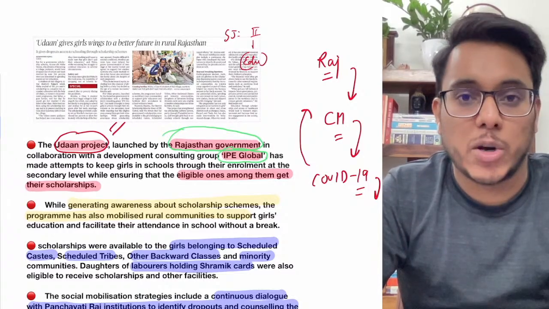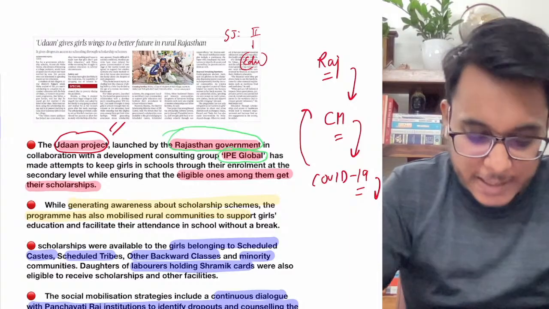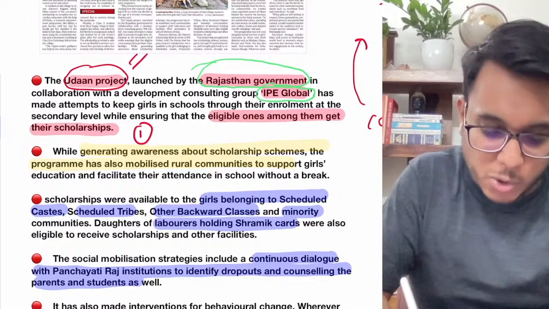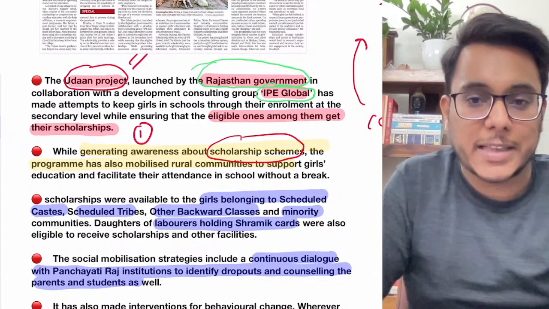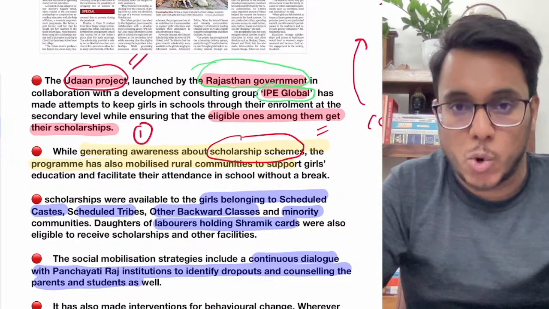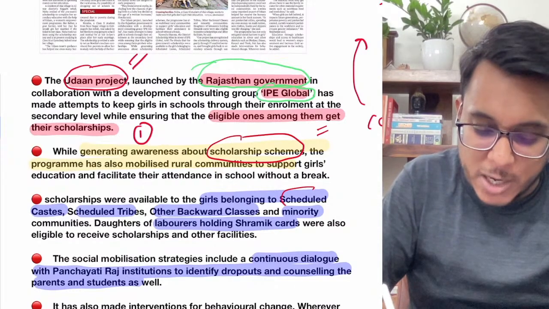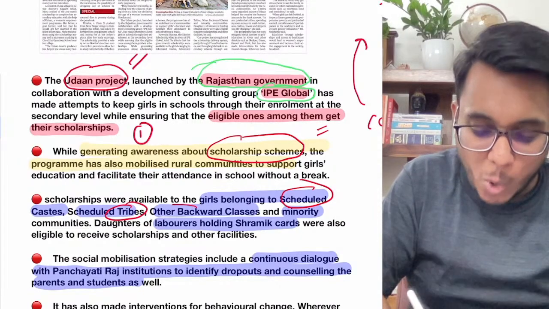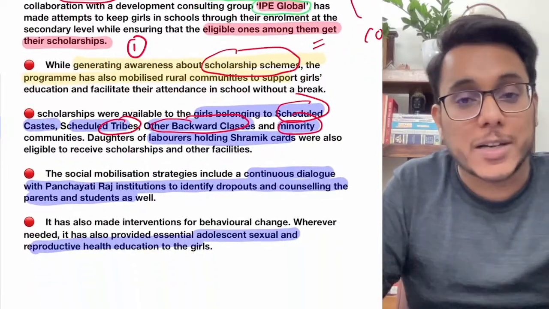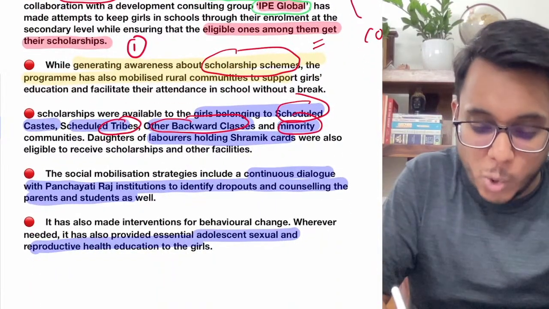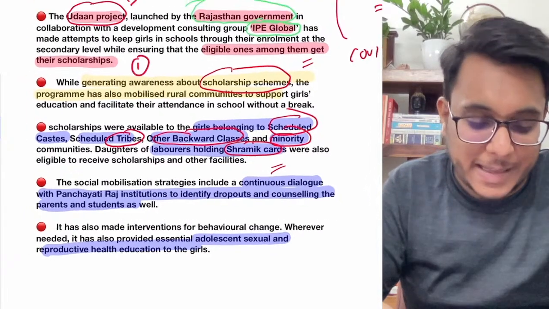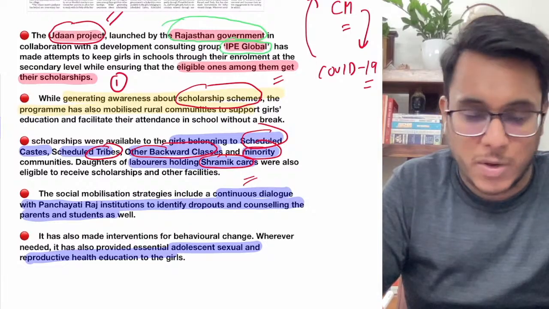How it is emphasizing on both of these ends, we are going to see. Number one, it is generating the awareness about the scholarship programs, and the money is being given as a scholarship to the girls belonging to the scheduled caste, scheduled tribes, OBC community, minority community, as well as the daughters of the laborers who are holding the shramik cards. Their daughters are being provided the monetary support so that they can start their education.